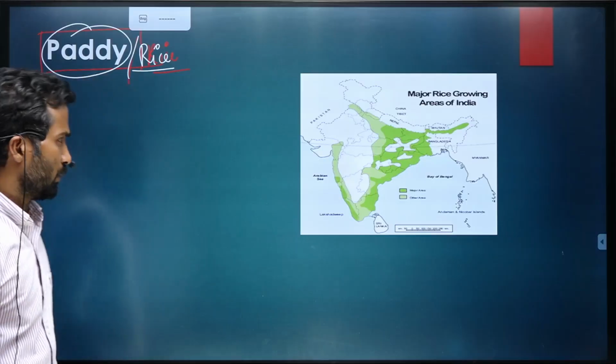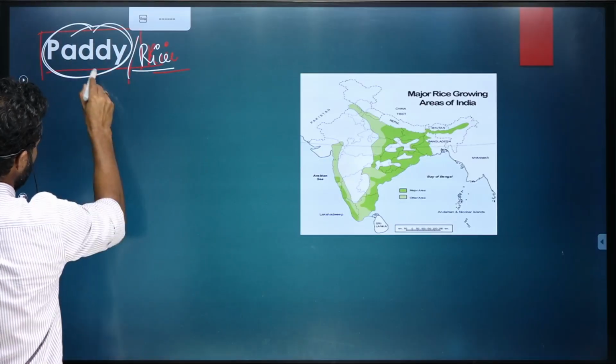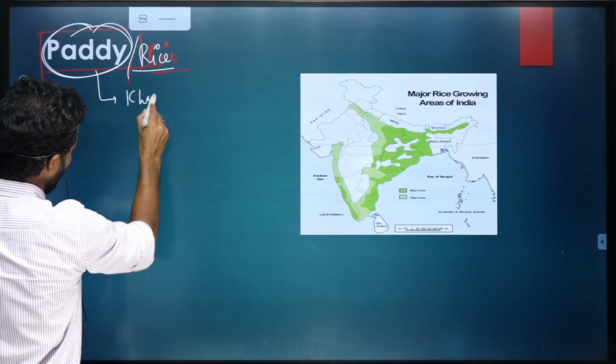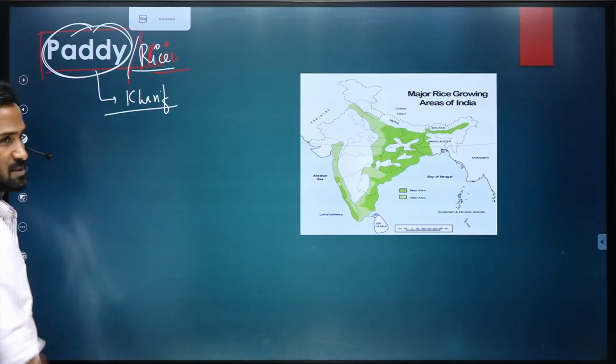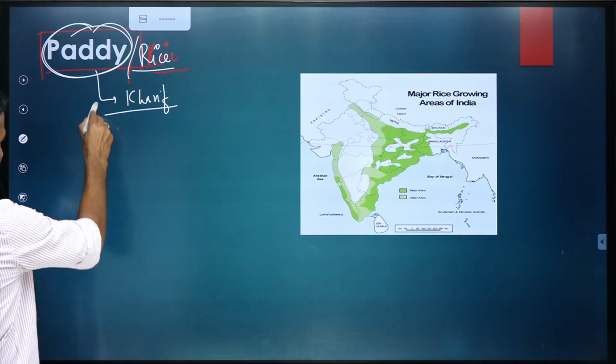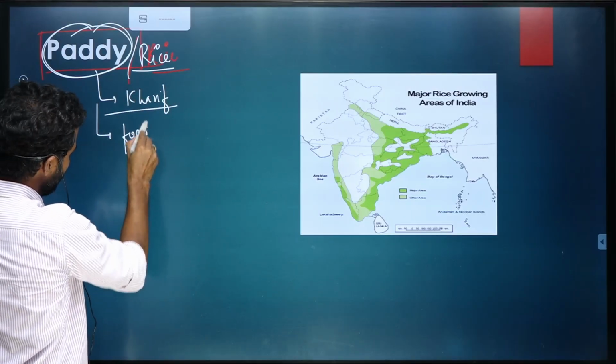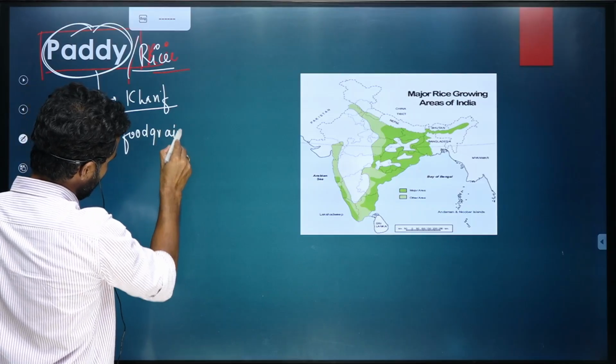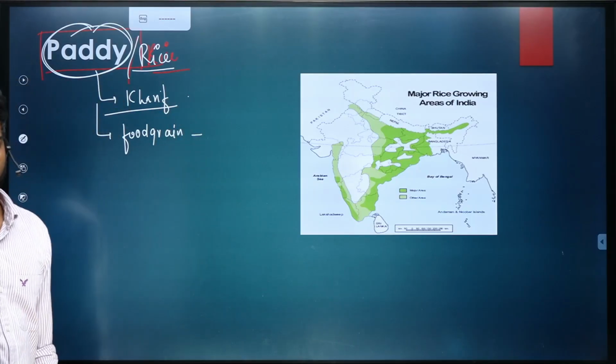Okay. So talking about paddy, first thing, it is a kharif crop. It is a food grain crop.